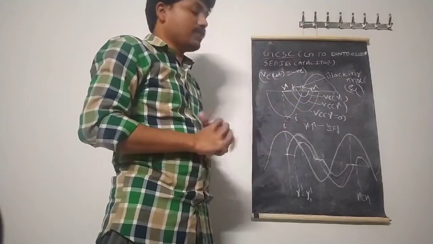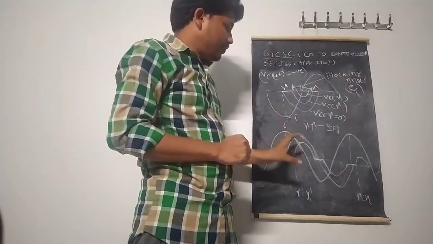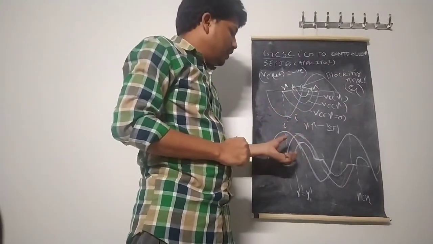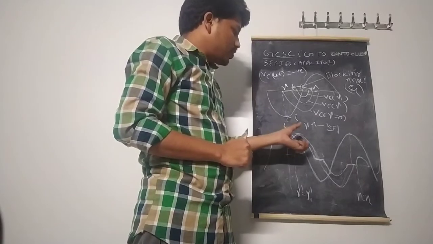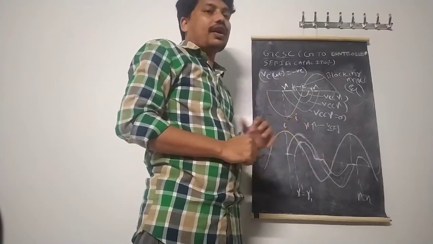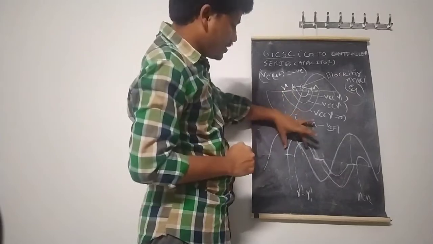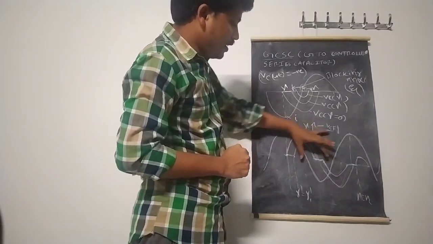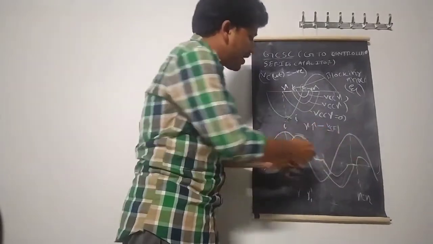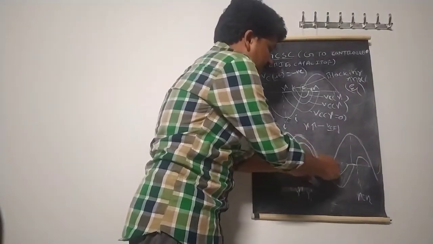But we can observe clearly that whatever the value of gamma, the positive half cycle and negative half cycle are both equal in every half cycle. During this cycle, this is the positive half cycle, during this cycle this is the negative half cycle. Similarly, here to here is one cycle, here to here.